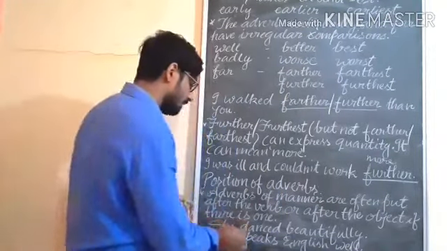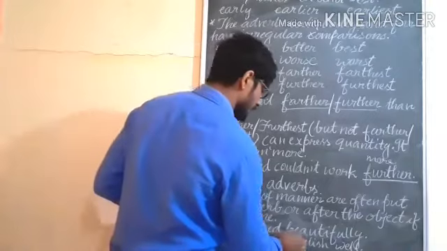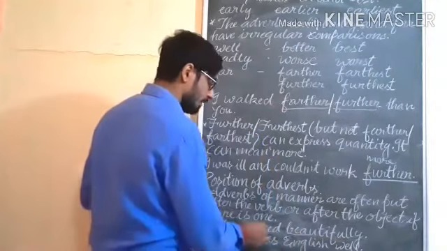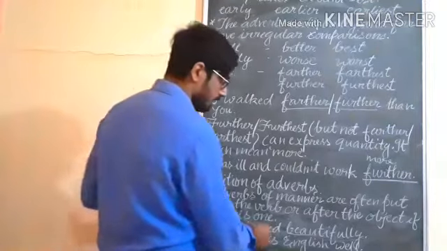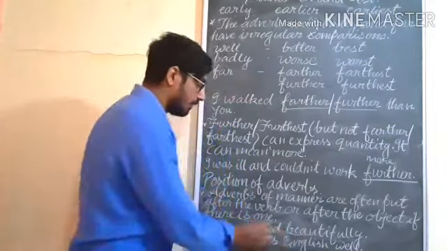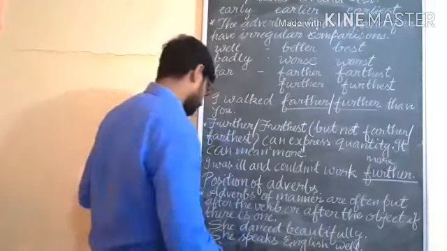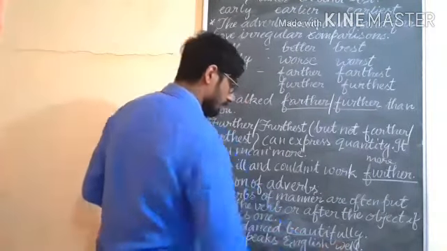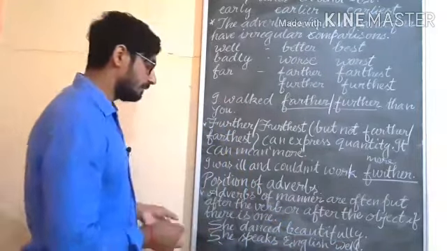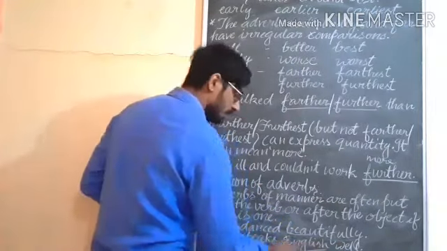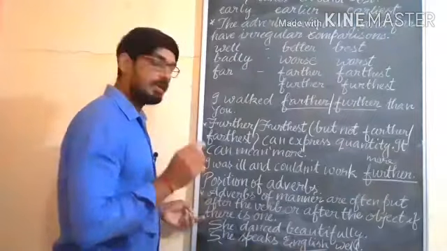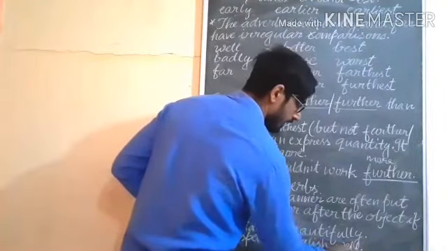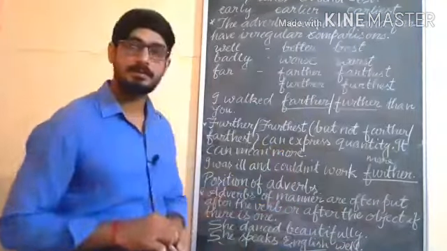Look at the example: she danced beautifully. Here you are getting the adverb beautifully. The verb is danced. Understand? So after the verb we are getting the adverb beautifully. She speaks English well. In this sentence you are getting an object. If there is one object, after the object we will use the adverb of manner. The adverb of manner is well. Understand?